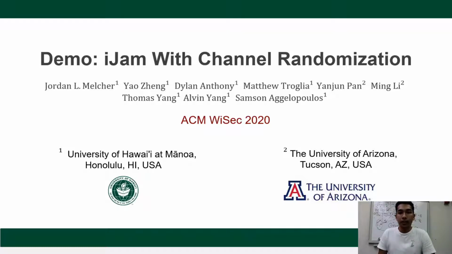The original iJam applies friendly jamming to secure key establishment protocols against a single antenna eavesdropper. However, our analysis shows that such method would be vulnerable to attacks from a multi-antenna eavesdropper. Our enhanced iJam protocol employs channel randomization on top of the friendly jamming method, such that the clear bits are transmitted within a fast-fading channel.